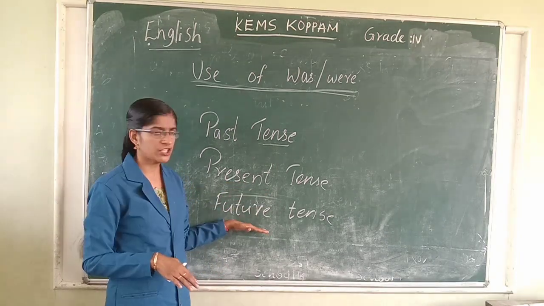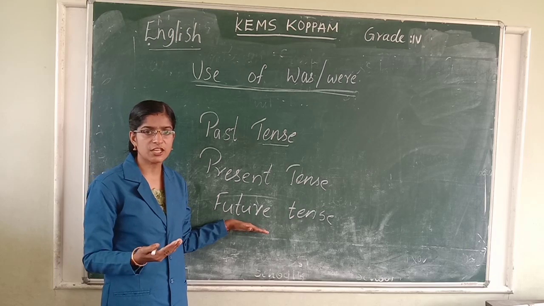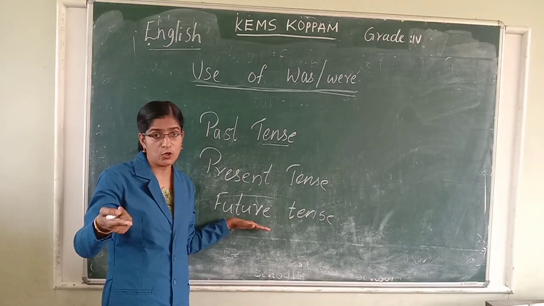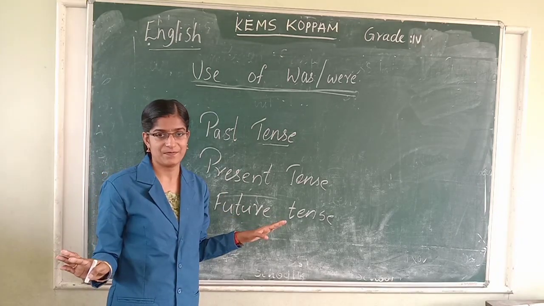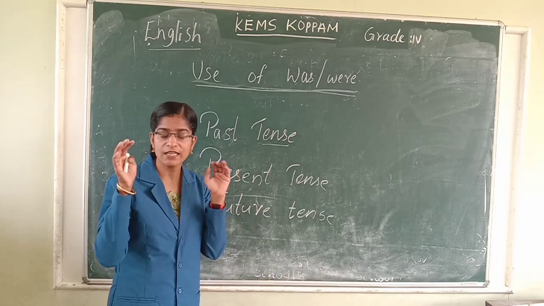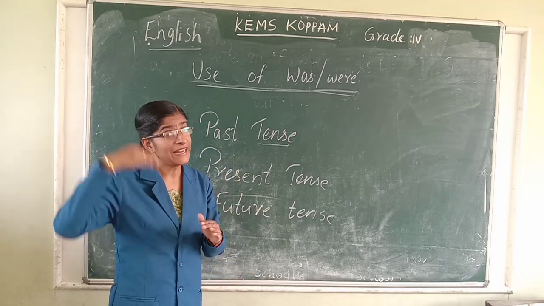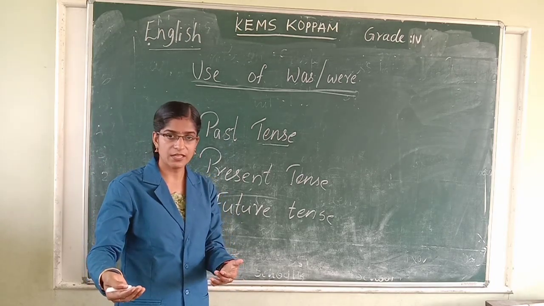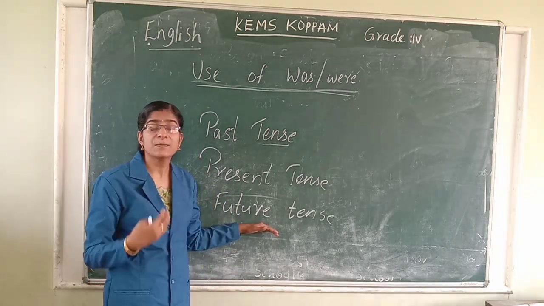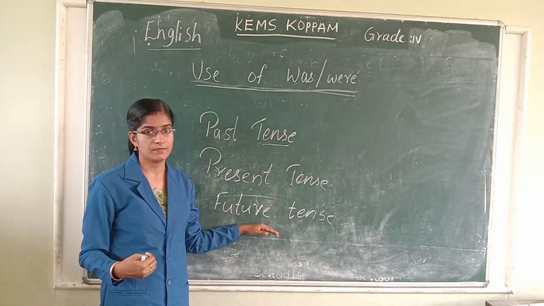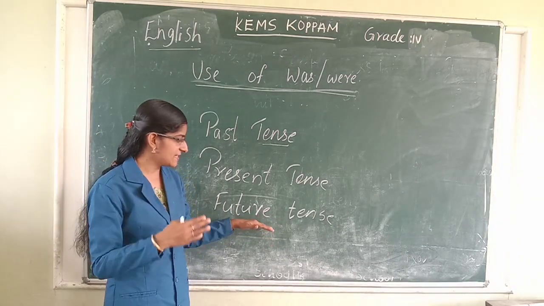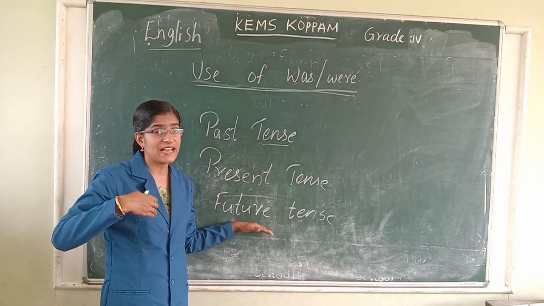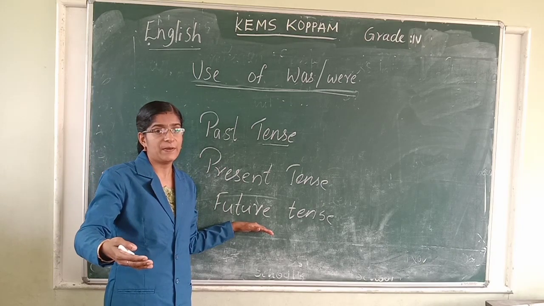Future tense is used to tell an action that will happen tomorrow. It has not happened yesterday or today. It will happen tomorrow. It is going to happen. I will meet my friend tomorrow.